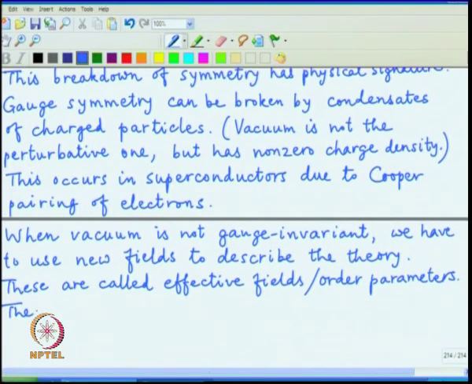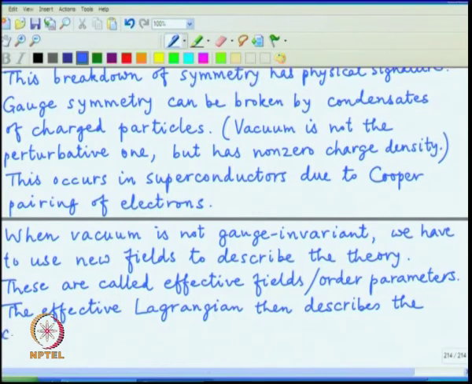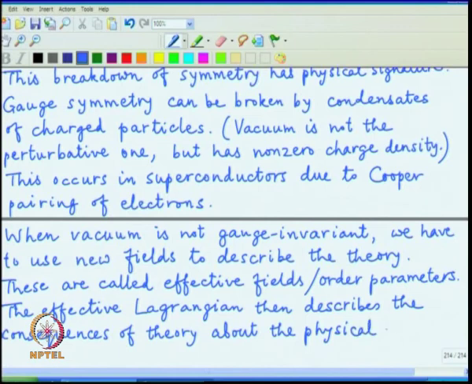The effective Lagrangian then describes the consequences of the theory about the physical vacuum and not the perturbative vacuum.